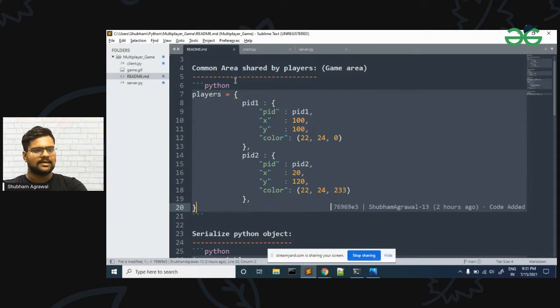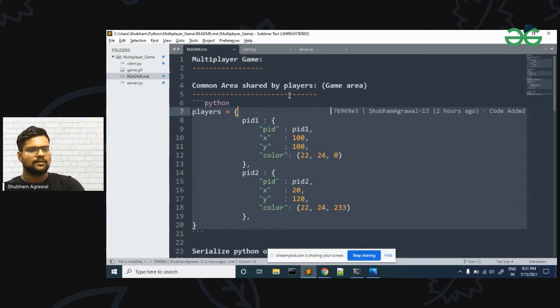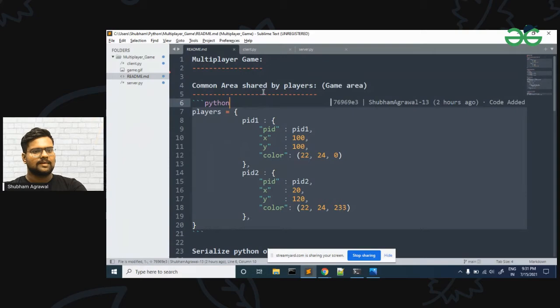So this will be the common area in our program, and it will be shared among the players. We will see how we can synchronize server and client, so that if one client makes a move, then other clients can also see it. The client will send some data to the server, and the server in return will send the data to the clients. In this way we are going to implement our